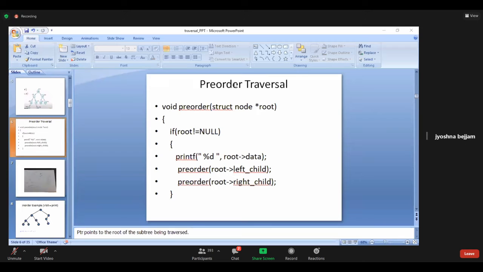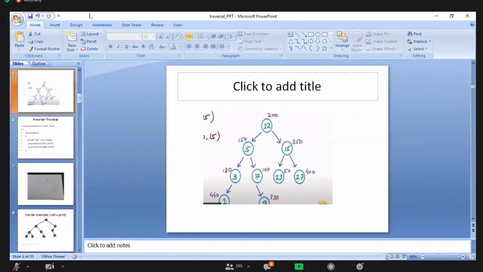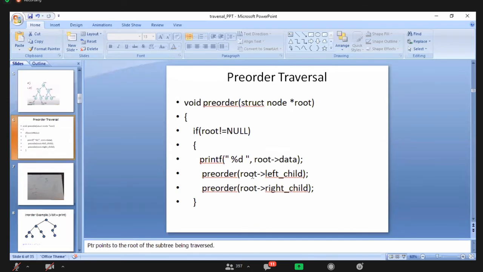Right. 5. When I printed the 5 value with 150 of data, the next statement is pre-order of root of left child. If the root value here is 150, 150 of left child, what will be the value? 180. Agree? So it is a function call. Again with the 180 value, I am calling the function.